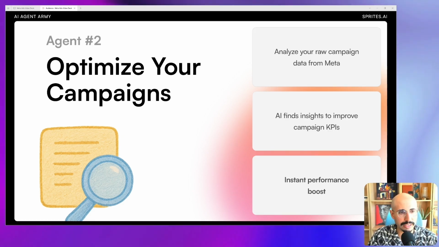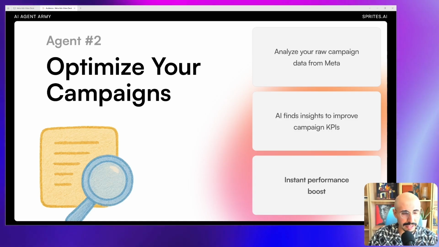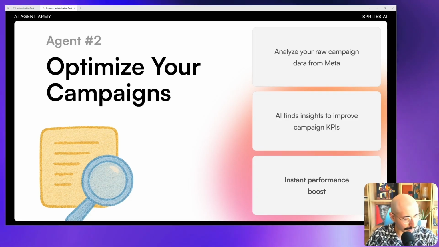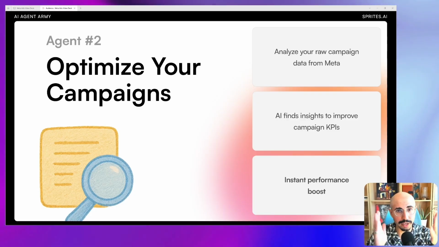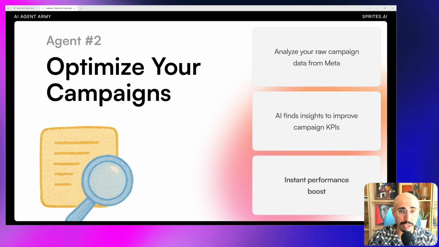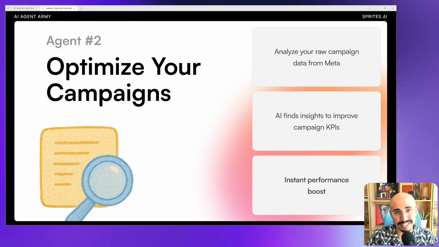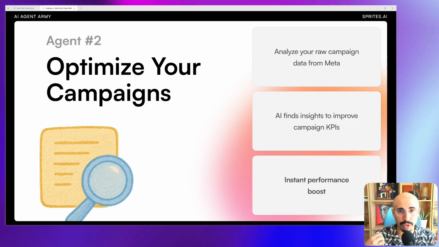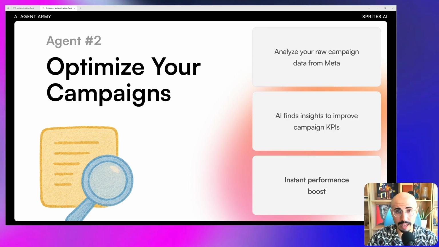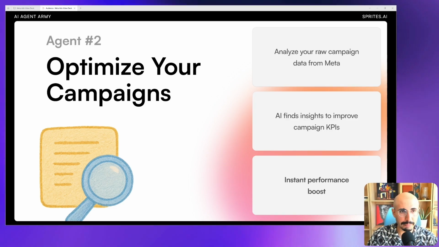Of course, you can sort on CPC, but it's not going to have that kind of intricacy, where you can go back and forth with the AI to get to real answers. So you can analyze your data and get to actual actionable insights, what's working, what's not working. Whether you want to show this to the rest of the team, or it's for you, or you're an entrepreneur, freelancer, or business owner who wants to get into ads enough to start a campaign, but feels like you need a marketing manager or a marketing agency on your side to navigate it. Guess what? Now AI can do all of that for you. That's the optimizing campaigns workflow.